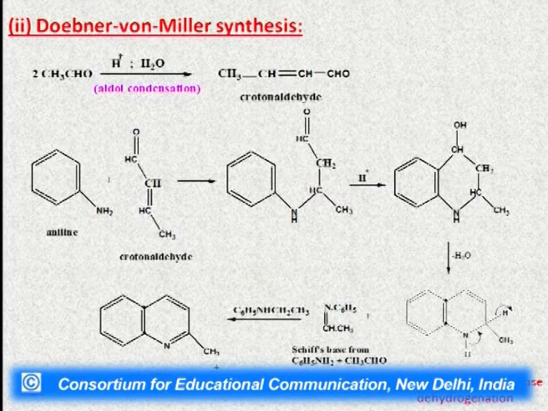which will then react with the Schiff's base, and an aromatic center will be introduced in this molecule. Here it has the methyl substituent at the 2 position. The name of this compound is quinaldine. There is a hydride shift to the Schiff's base. This Schiff's base we will get from this aniline and acetaldehyde. When we have these 2 reactants in the same reaction, we will get the Schiff's base here. So it will also do the oxidation in the molecule.